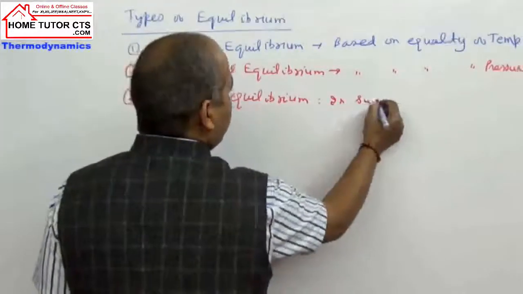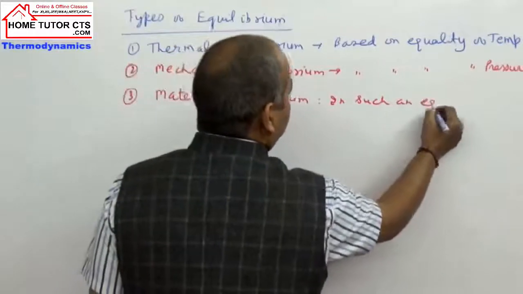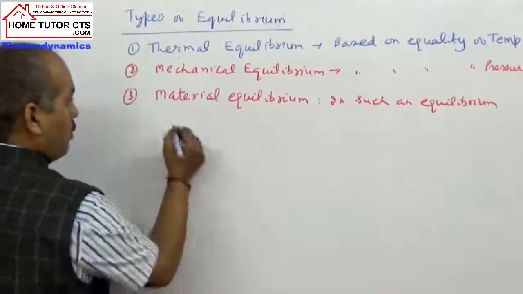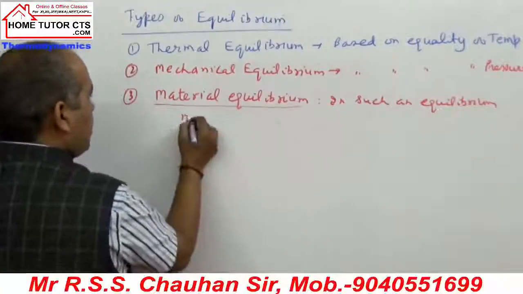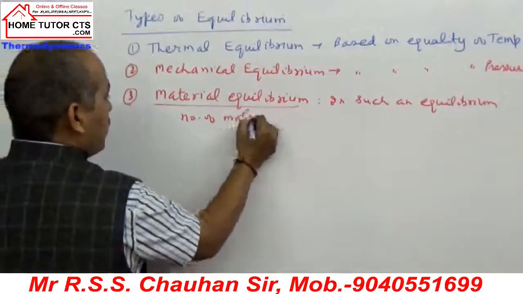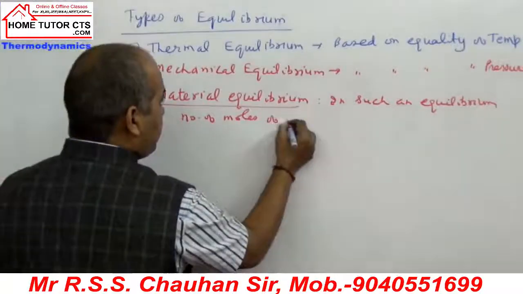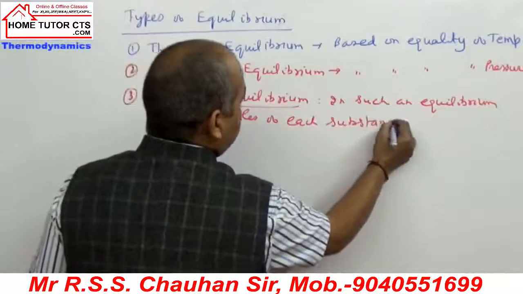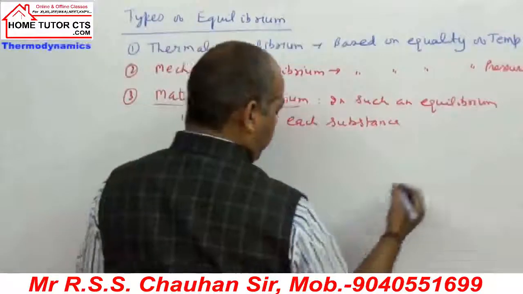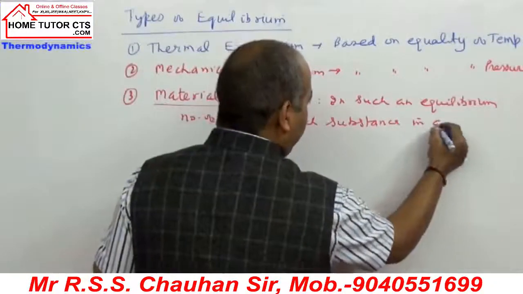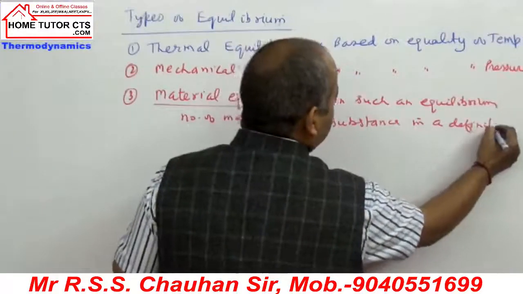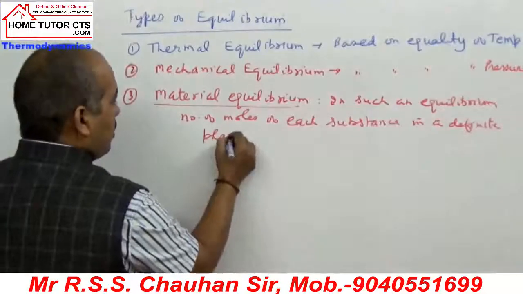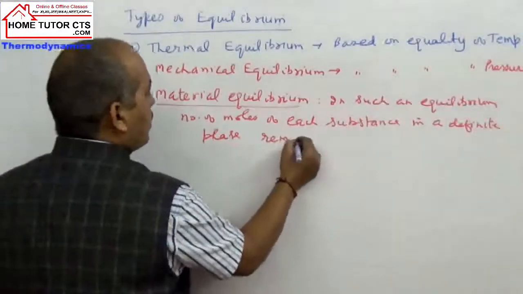In such an equilibrium, the number of moles of each substance in a definite phase remains constant.